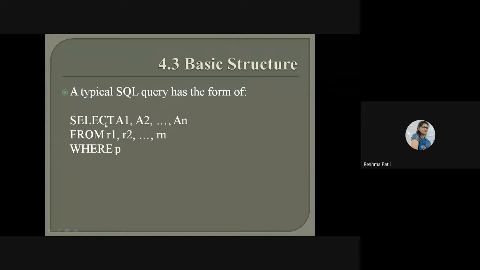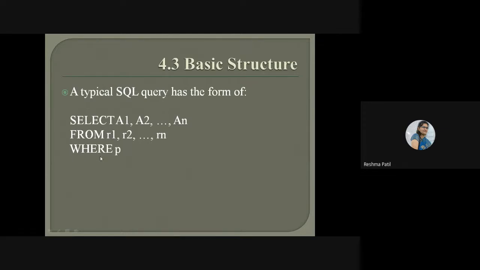So this is the way we can write the query. Select clause will be there, from clause will be there, as well as where will be there, compulsory. After this select, we will write the names of the attributes which you want to show to the user. First attribute, second attribute, last attribute. How many attributes you want to show? All the attribute names you can write here by using comma separator. Then after this from keyword, we have to write the table names. From which table you are getting information. One table, two tables, three tables. How many tables are there, those names you will write here.